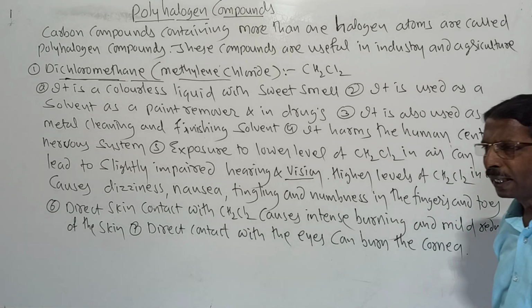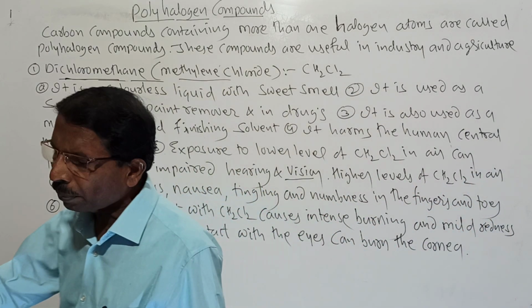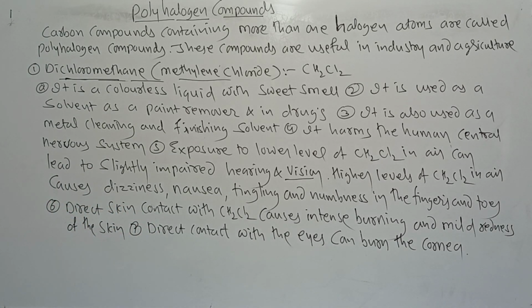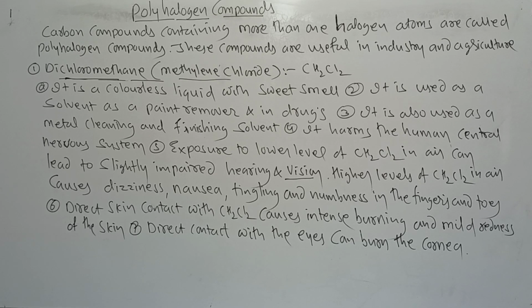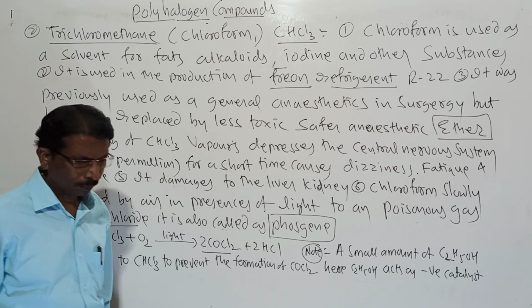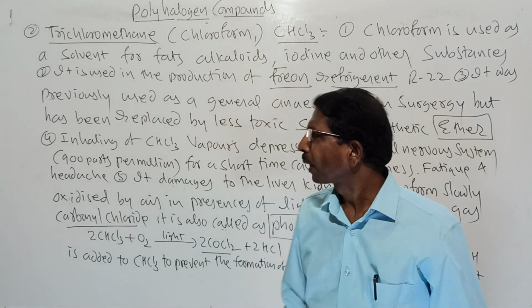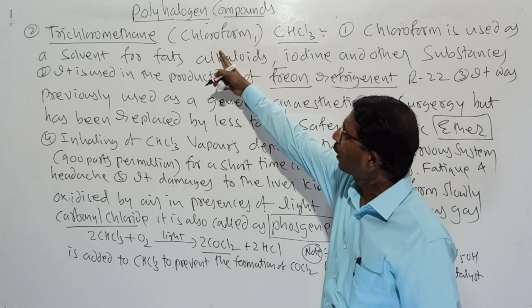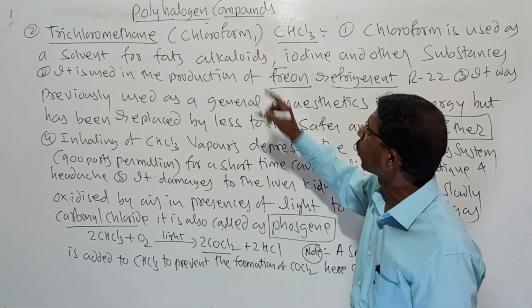Then the second compound is trichloromethane. It is called chloroform.